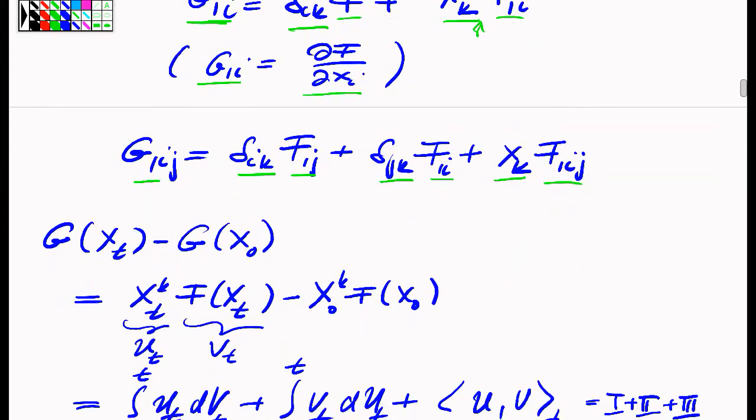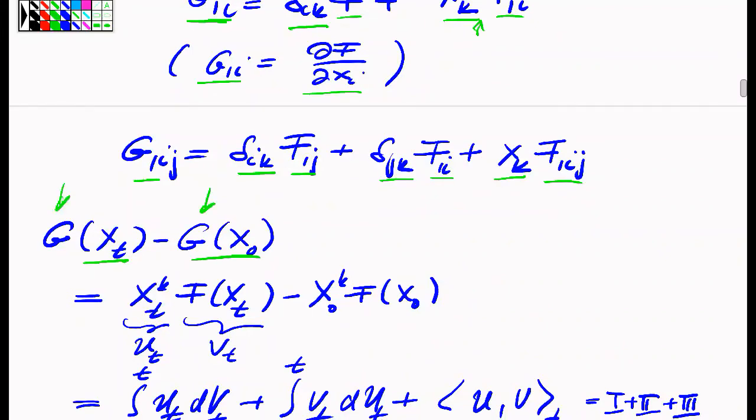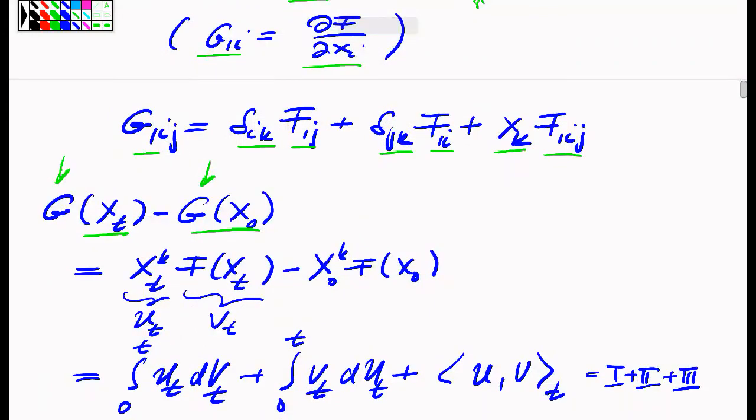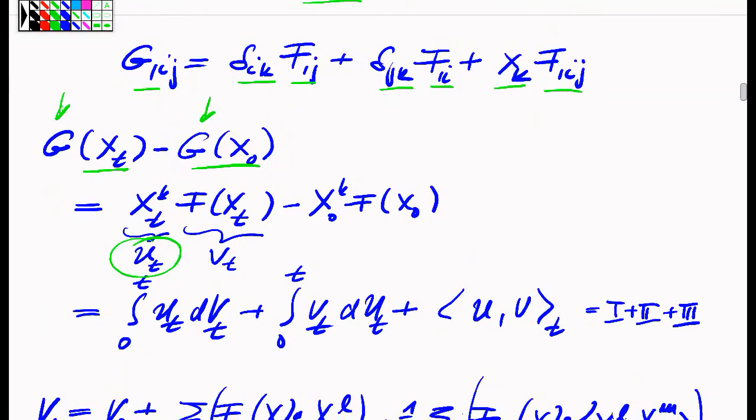And then I want to make a statement about the evolution of the quantity of what I observe when I input the x process into this g function. Well, the g function is a product of a monomial with an f function, which I had understood. So therefore, I call this monomial, just for the fun of it, ut. So it's just my process in the kth coordinate here. I call it just ut, just to make it clear that I connect now to the integration by parts formula for the product case situation. And I call the f of xt process vt.